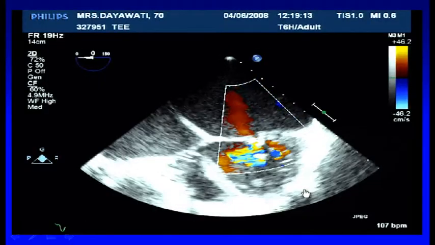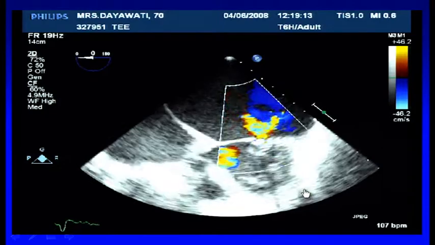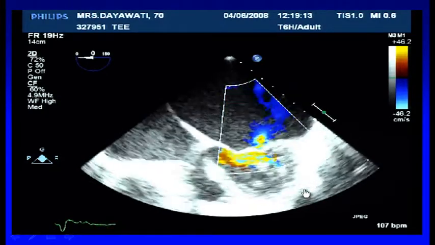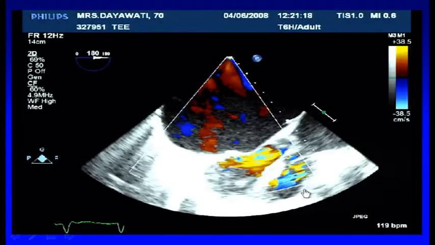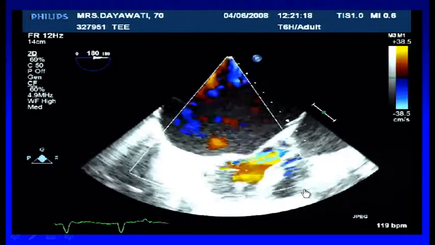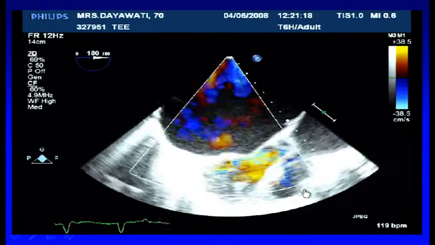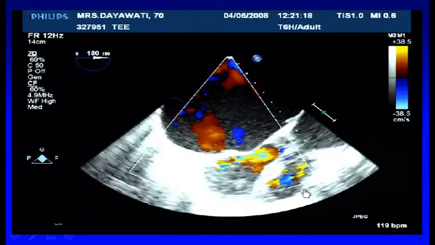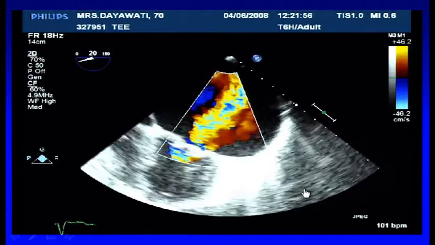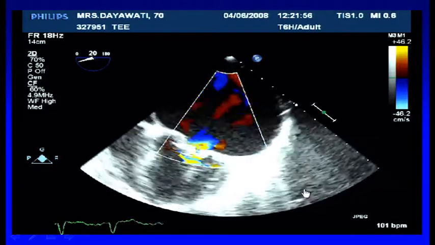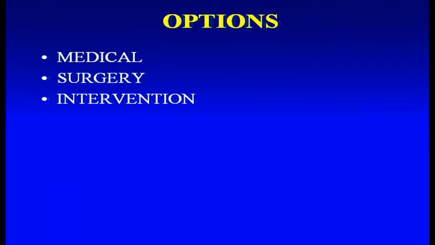You continue, Samir. Okay. So this is the area which didn't show that there was severe mitral regurgitation. That is the time when you have to keep hunting, twist your probes, keep hunting for severity, and eventually you'll find some telltale sign. Here there is a regurgitant jet. So you have to trace the origin of this, and once you start tracing it, you'll find that probably you have missed something. So it is important to look at the telltale signs, look at the 2D, and then decide the treatment options.